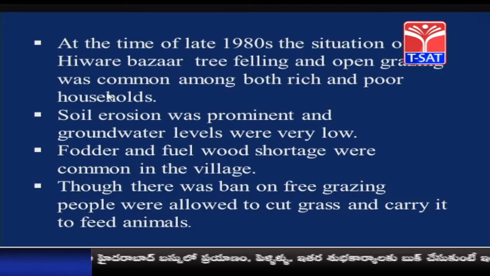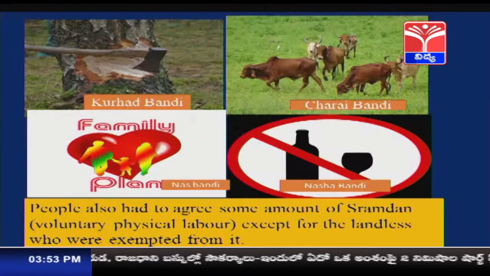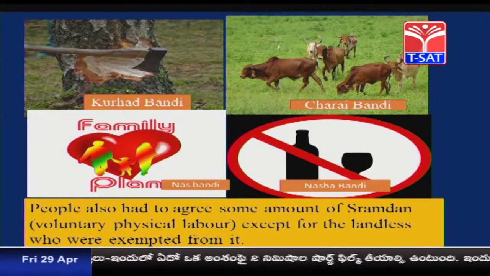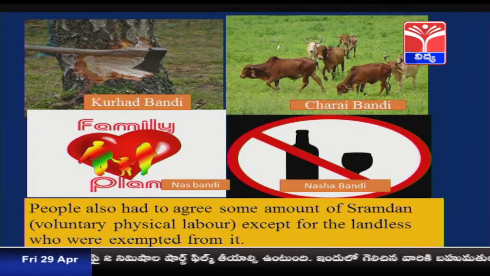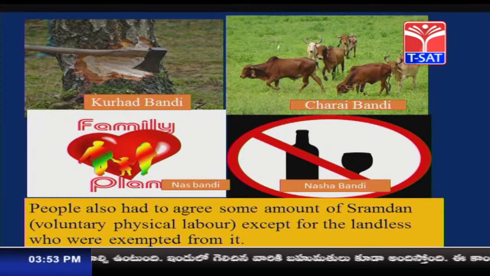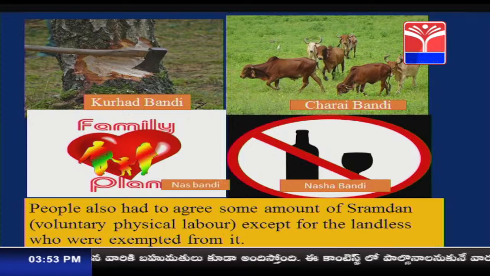Now let us understand what happened in Hivre Bazar after it was adopted under Adarsh Gram Yojana. Look at this picture, children. These are the 4 bans which were the preconditions kept for the villages to get selected under Adarsh Gram Yojana. What are those?